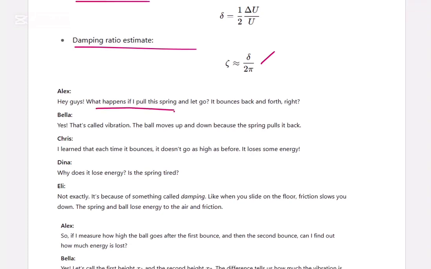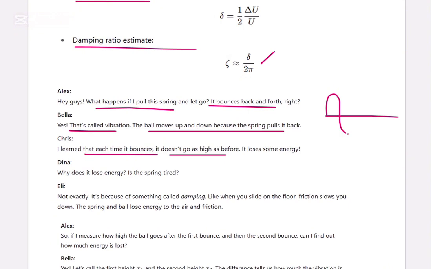Guys, what happens if I pull this spring and let go? It bounces back and forth, right? That's called vibration. The ball moves up and down because the spring pulls it back. That's the reason it's vibrating. Each time it bounces, it doesn't go as high as before, right? That's because it loses some energy due to damping.